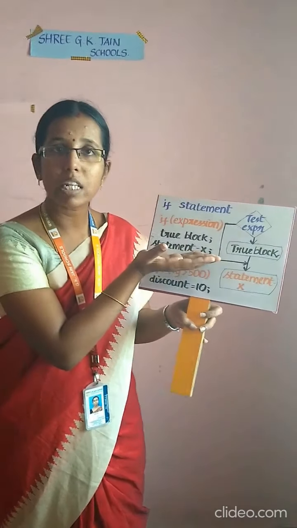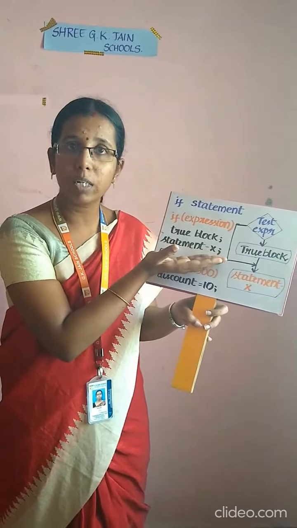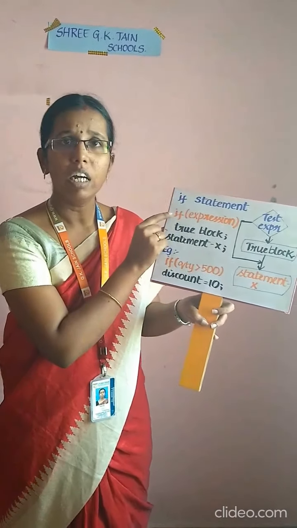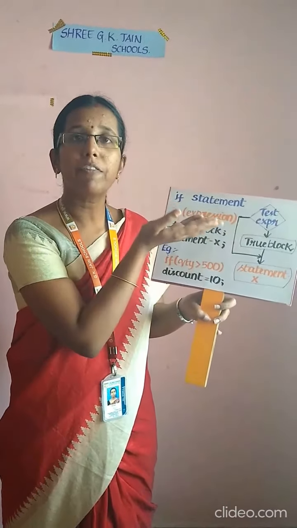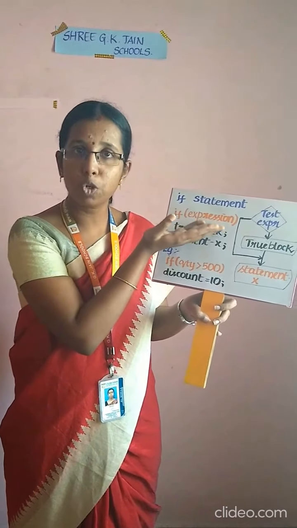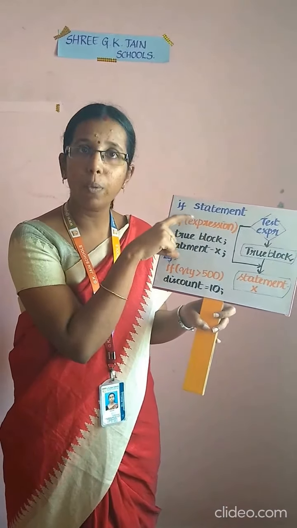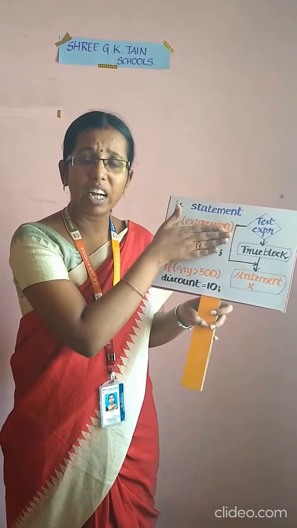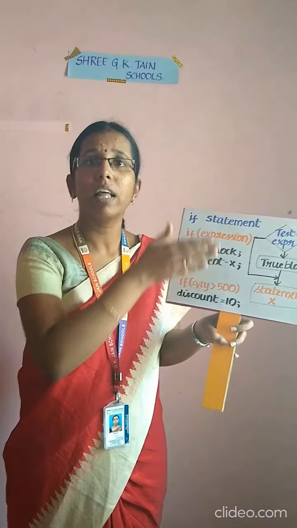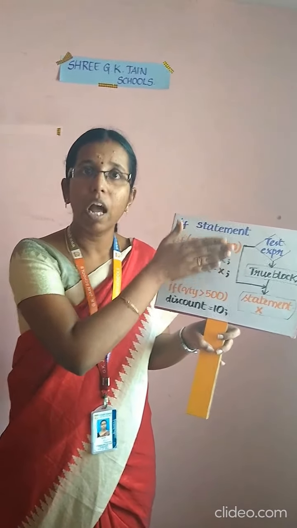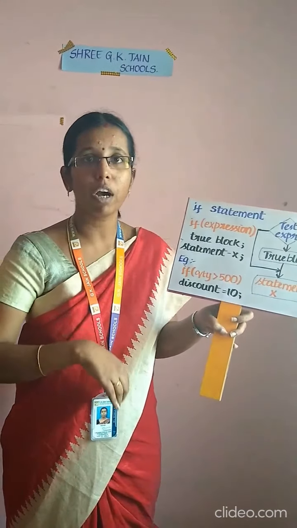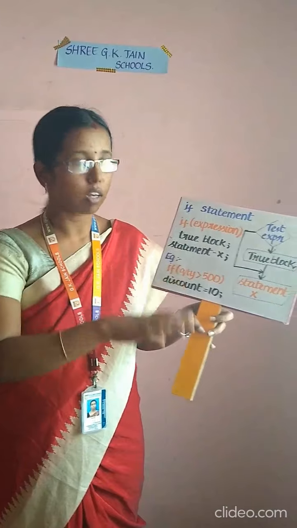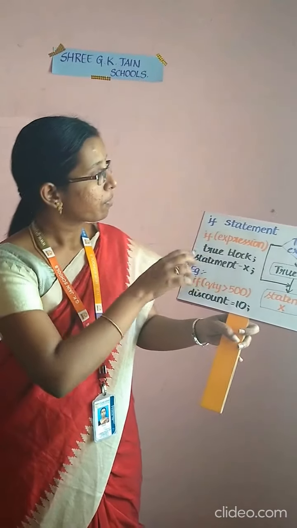You will have a condition given in the if statement inside parentheses. If that condition is true, then your true block will be executed. If that condition is false, then the true block will be skipped and the control flow will move out of the if block.